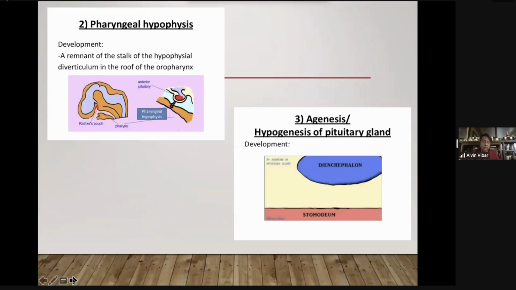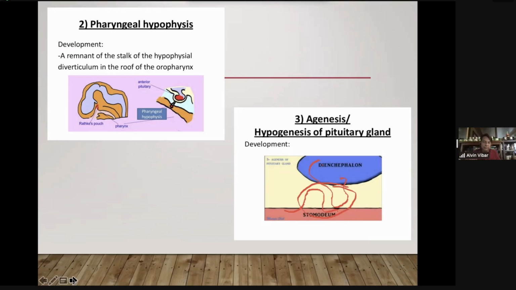Okay, agenesis means there is absence of formation of the pituitary gland. Okay, so here, this is the stomodeum, the roof of the developing mouth. Normally, you should have an upgrowth. And from the floor of the diencephalon, normally you should have a downgrowth. So when they combine, this will become your pituitary gland. So agenesis means there's no formation of the pituitary gland.